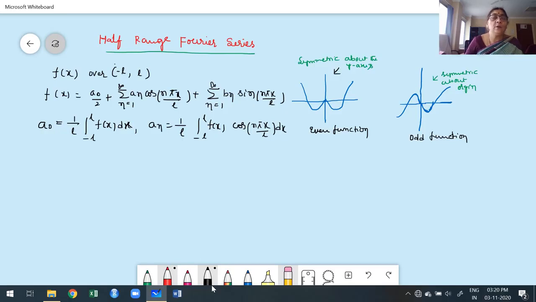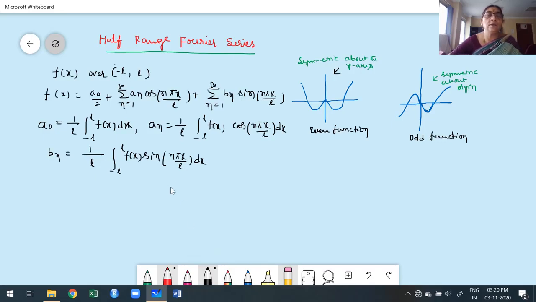And the formula for Bn is 1 by L, integral from minus L to L of f of x into sine of n pi x by L dx. You already know this part from the construction of Fourier series in the second case.